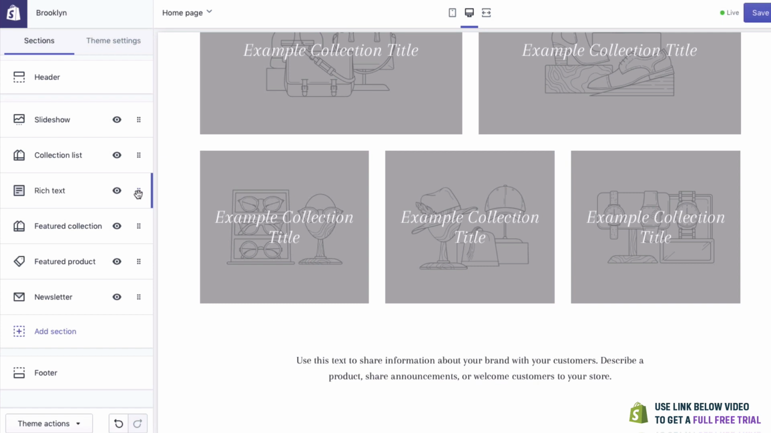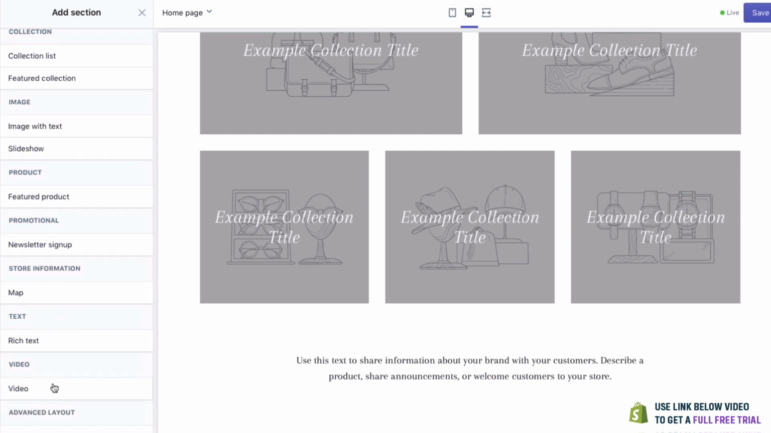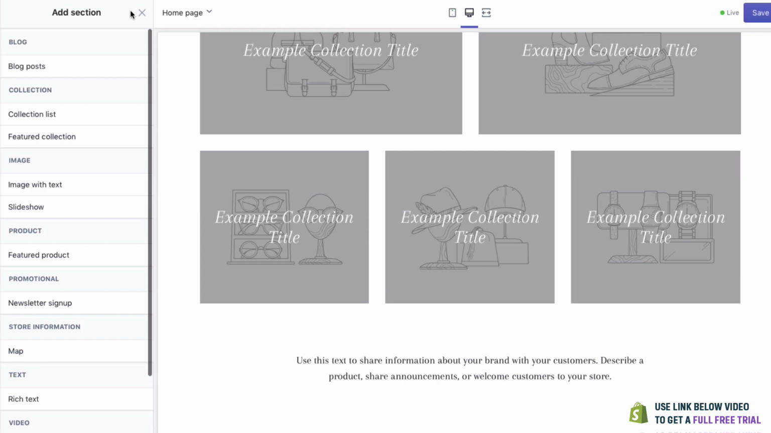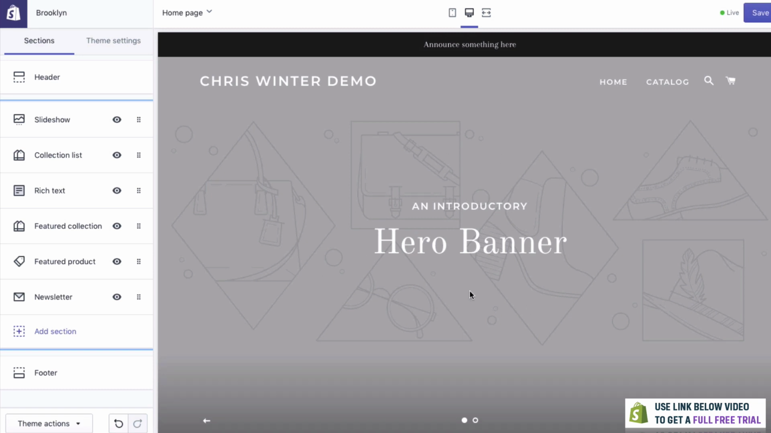It really is fantastic. And of course, there are other sections which we can look at later on, like blog posts, image with text. You can add some slideshows. You can even have a video on here as well, but we'll take a look at that in a second. Let's go back by clicking X. The very first thing we can do is change this hero banner here. This is essentially a big slideshow. We can put a nice photo here, which would really make the website stand out at first.